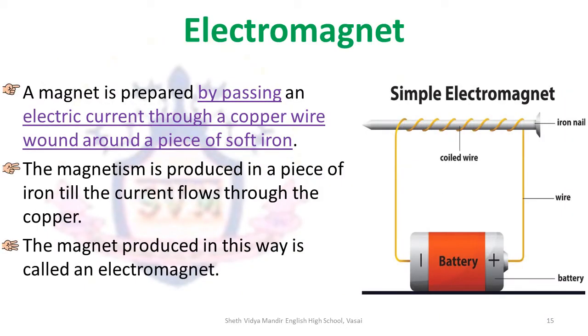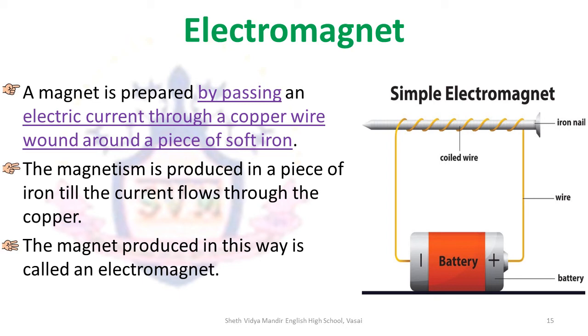What's an electromagnet? A simple electromagnet is prepared by passing an electric current through a copper wire wound around a piece of soft iron. Remember, we are using an electric current here instead of a magnet. So, an electromagnet is a magnet that is made by electricity.